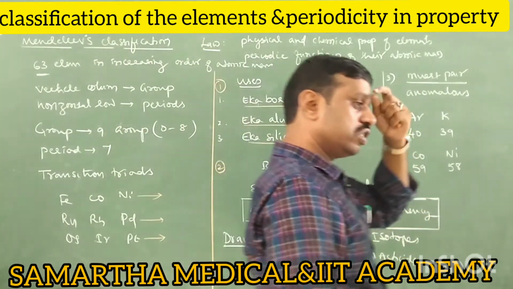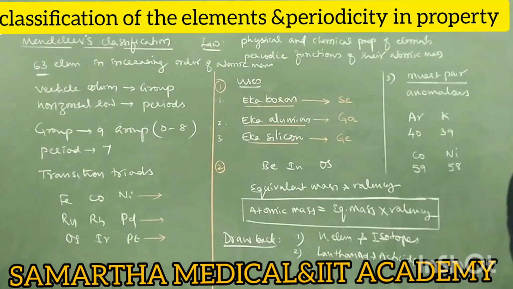Mendeleev has arranged the known 63 elements in the increasing order of their atomic mass. Next point.